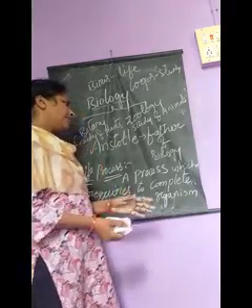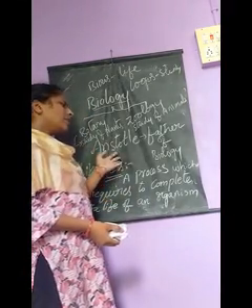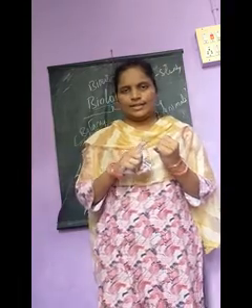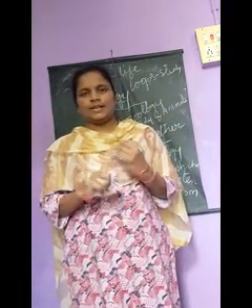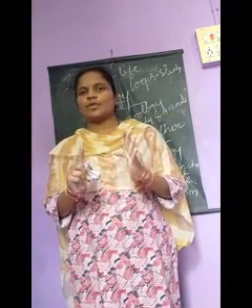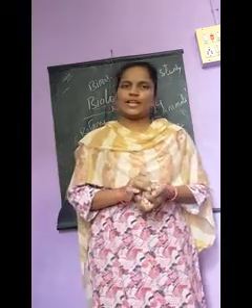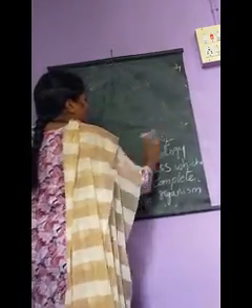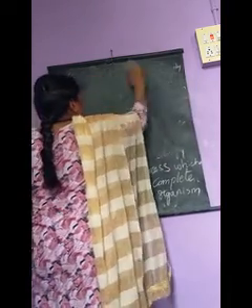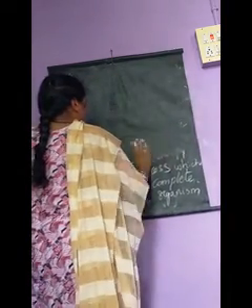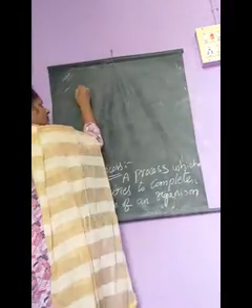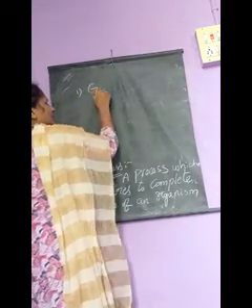Then, what are the life processes? 7 important life processes are there. How many life processes are there? 7 important life processes are there. What are those?